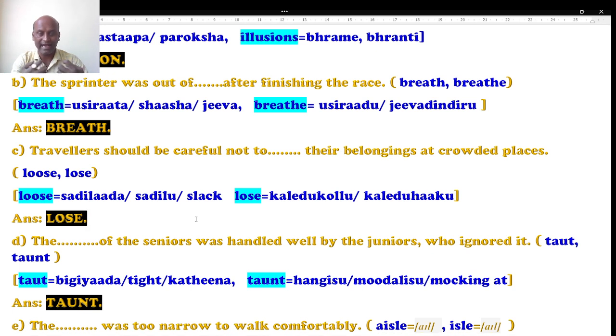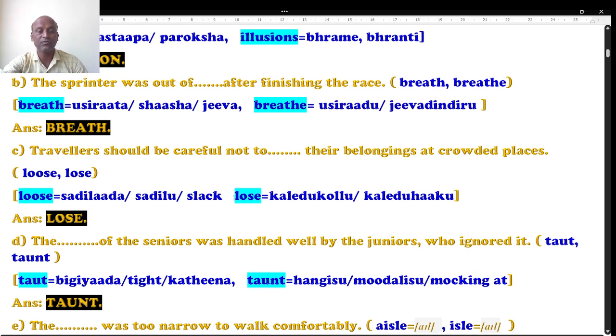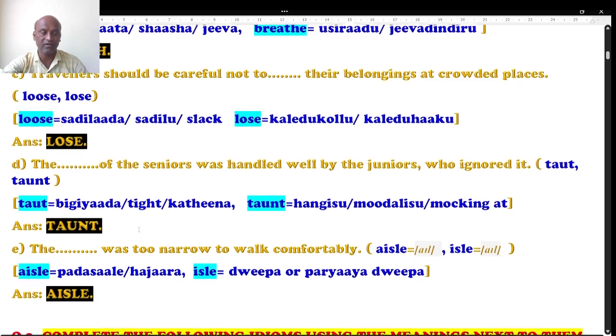The second option is lose, in the sense that we lose our belongings, we lost it sometime. Travelers should be careful not to lose their belongings. It means they should not get it lost. So I have taken lose as the option, and it fits very well in the question.